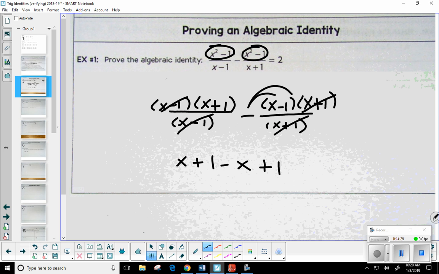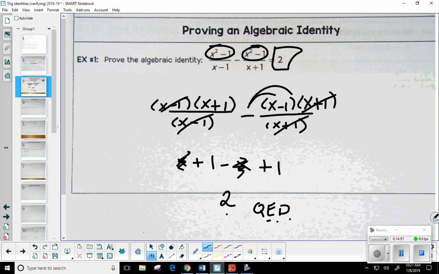Yeah, x minus x, those are gone. And 1 plus 1 does give me 2. See, we didn't solve it. I just need to change one side into the other to prove that this works. Okay. And what am I going to put at the end of this? QED. Quite enough done. That's what we're doing.